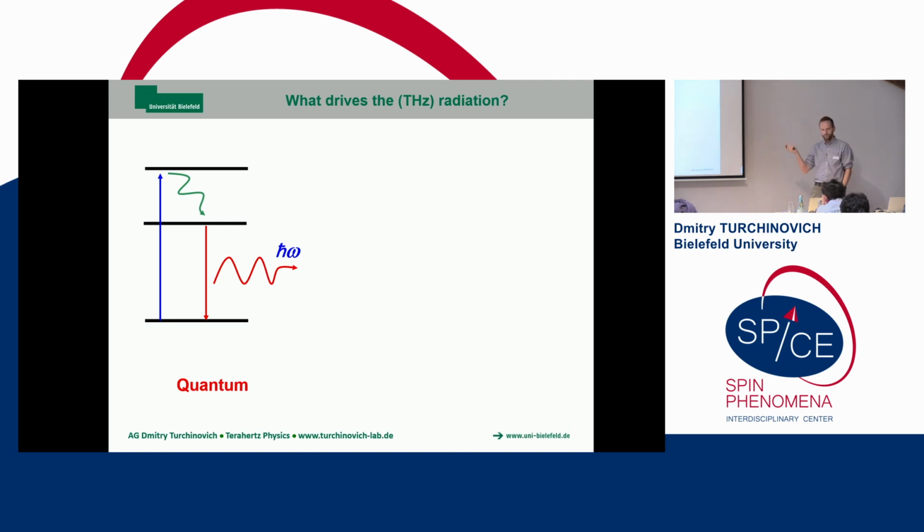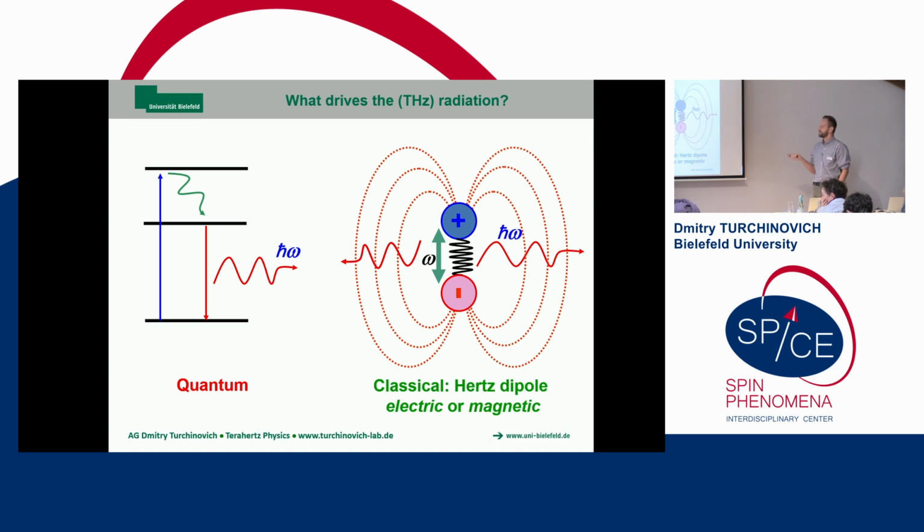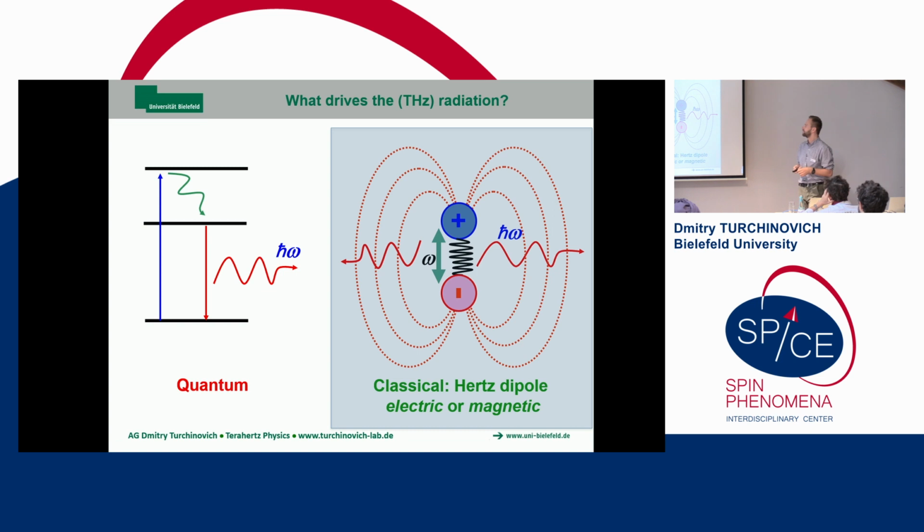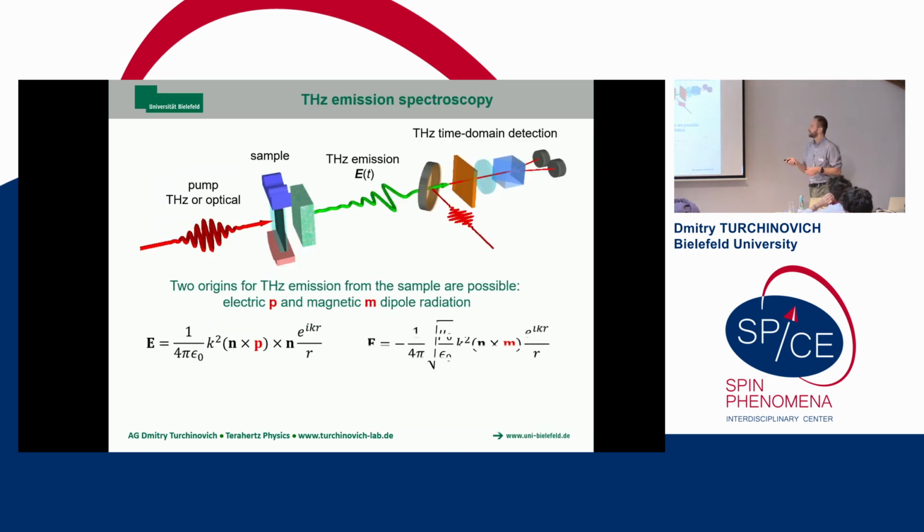So what drives Terahertz radiation? There are two ways to describe the emission of light. One is the dipole-out transitions between quantum levels. Another one is this classical Hertz dipole, where you basically create a polarization or electric dipole, or it can be a magnetic dipole, and then you change the dipole moment in time, and it will emit. So we will be looking at this classical picture of light emission in this talk. And this classical light emission is the basis of Terahertz emission spectroscopy.